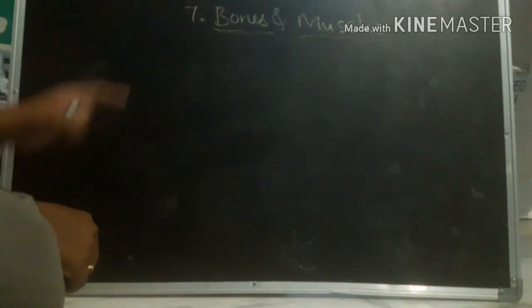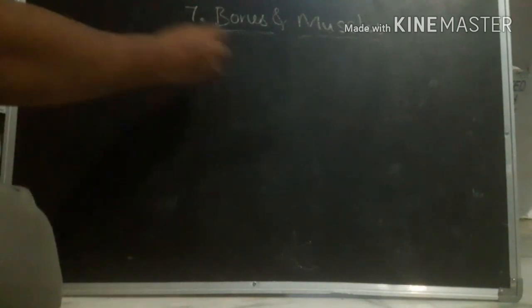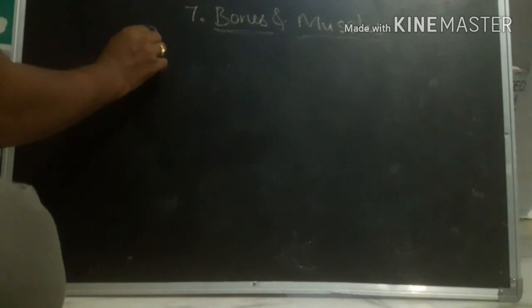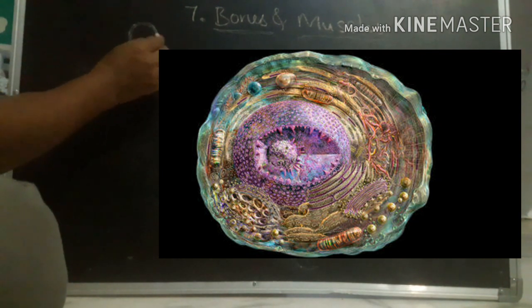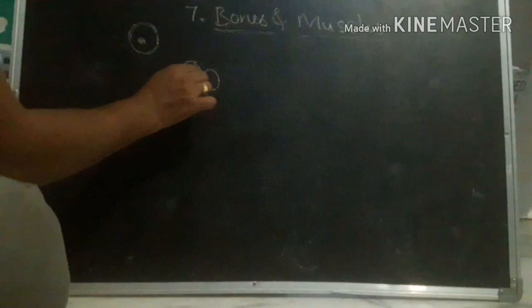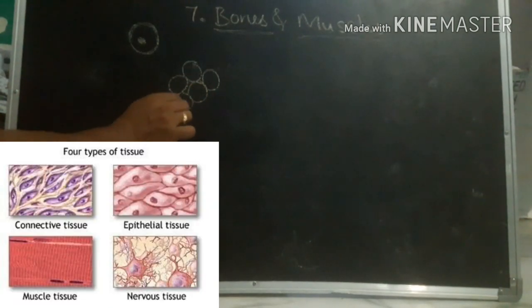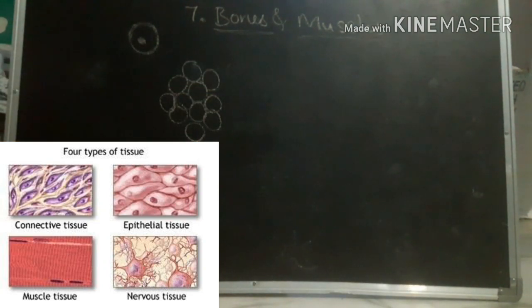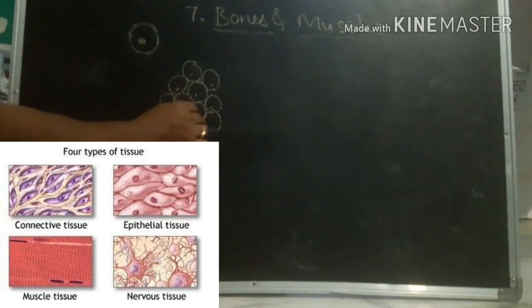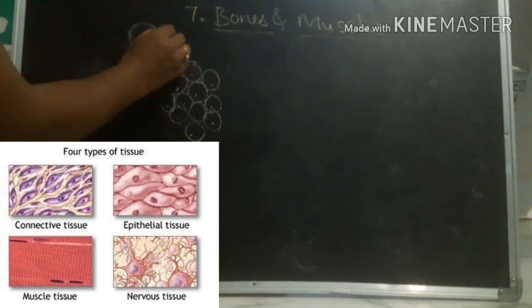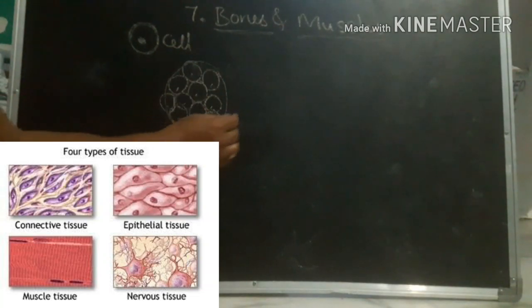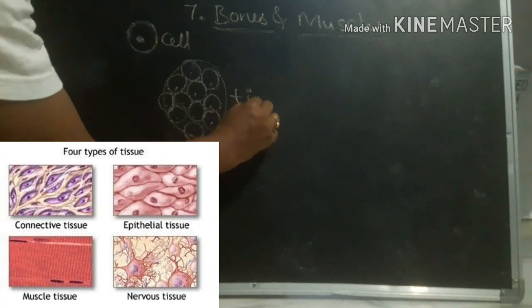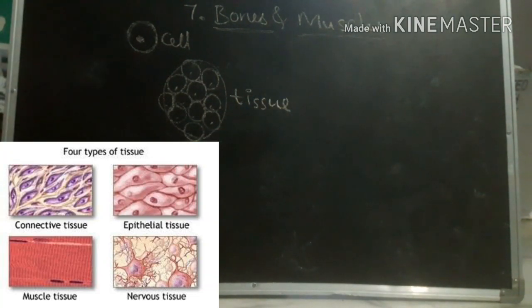So before that, in living things, we studied that all living organisms are made up of cells, and a cell is a basic unit of life. Right? So if these cells get grouped, if these cells form a group, then the group of cells is called a tissue.